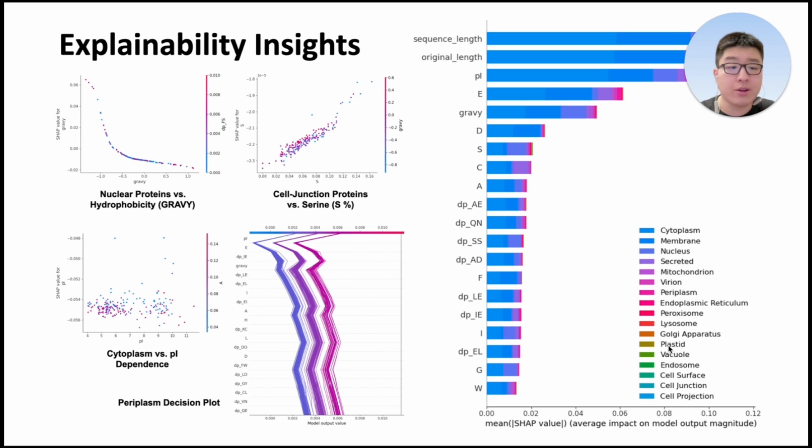So we have here that nuclear localization peaks at moderate GRAVY, which is approximately zero, and this reflects a balanced hydrophobic core. You also have cell junction protein predictions that correlate with high serine percentages. Cytosolic assignments intensify with acidic isoelectric points, and that matches known enrichments of glutamate and aspartate. Finally, mean absolute SHAP values confirm that sequence length and isoelectric point do dominate model outputs, while select dipeptides such as AE and 2N do contribute to finer compartment distinctions.